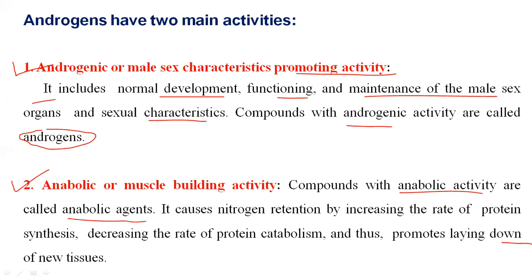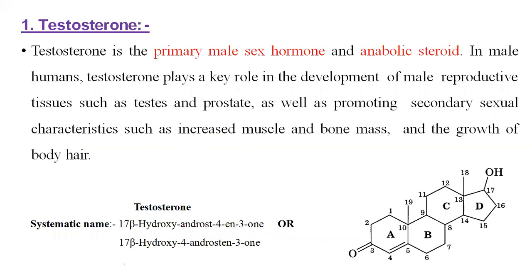It causes nitrogen retention by increasing the rate of protein synthesis and decreasing the rate of protein catabolism, and thus produces laying down of new tissues. These are the two main activities of androgens: promoting male sex characteristics and promoting muscle building due to anabolic agents.